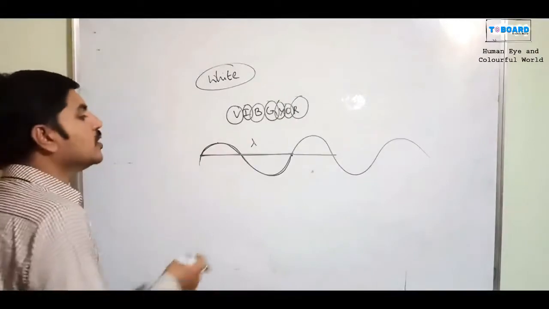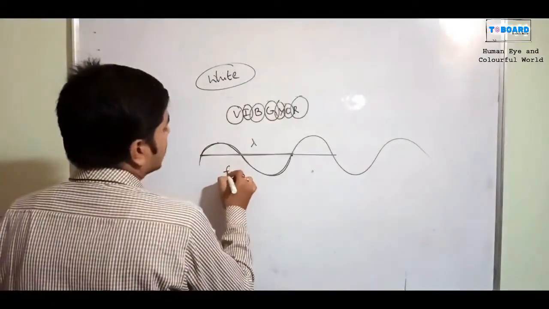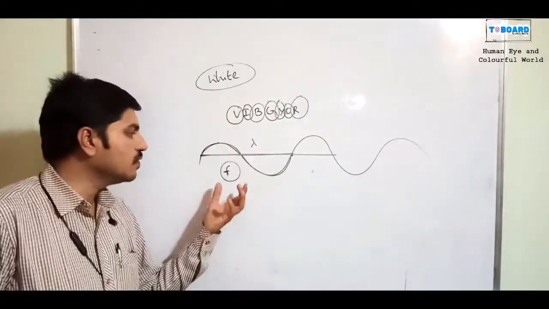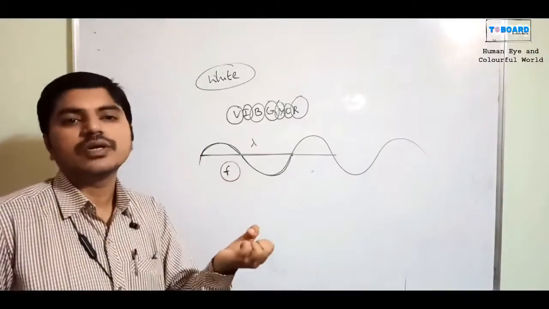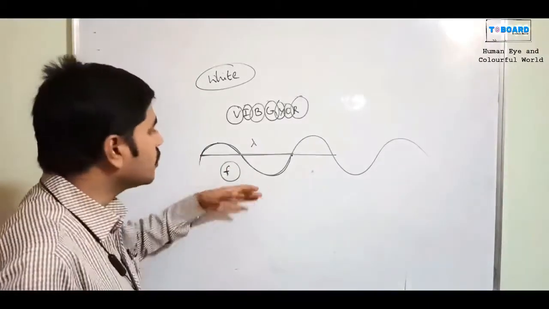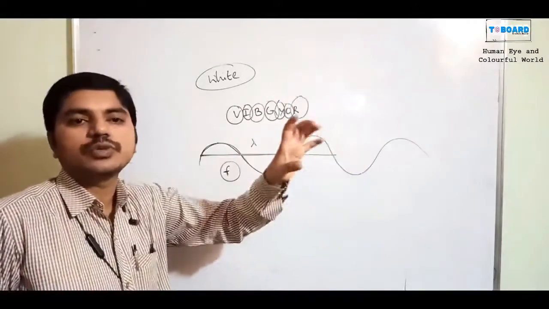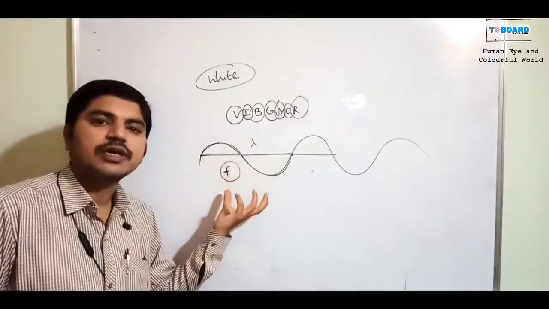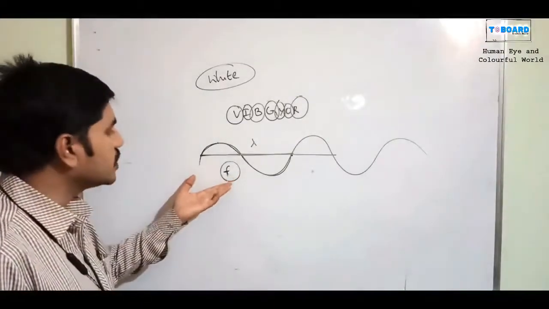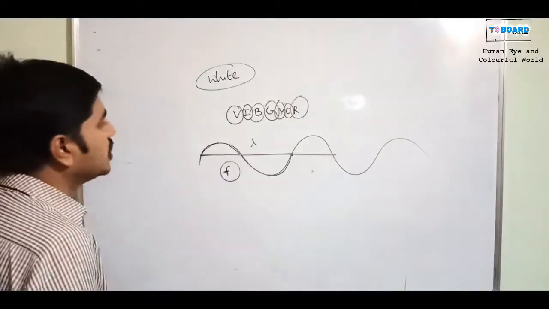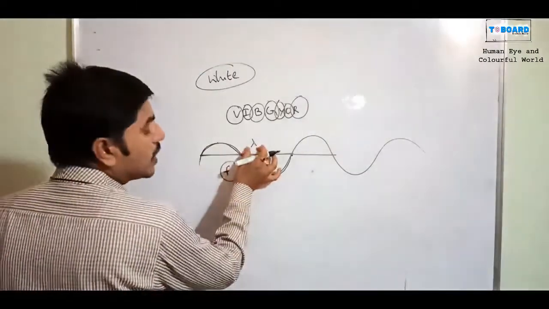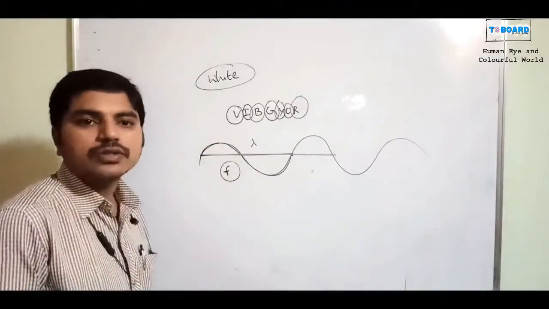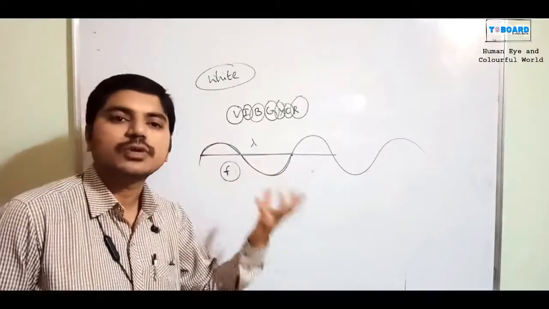And one more thing, there is also frequency, shown as F or nu. Sometimes they show it with F. The frequency of the wave is nothing but the number of waves, how much of the wave is present. That is measured by using frequency only. Once you observe that in our VIBGYOR colors, each and every color has its own wavelength as well as its own frequency.